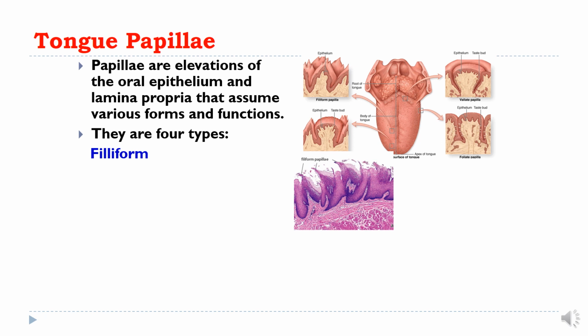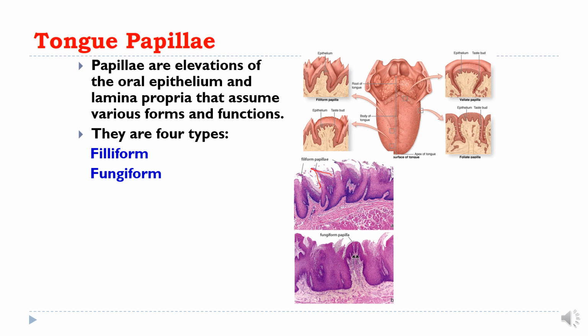Here you can see these are pointed papillae known as filiform papillae. Then the fungiform papillae. This is the fungiform papillae. You can see these are the filiform pointed papillae, and interspread between the filiform papillae are the fungiform papillae,